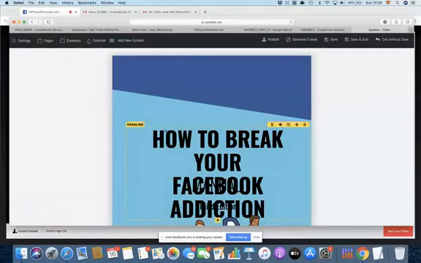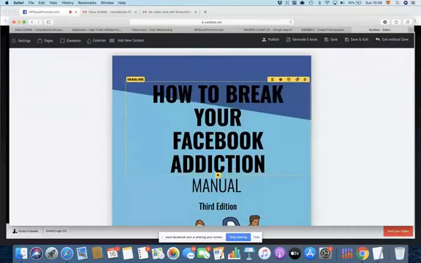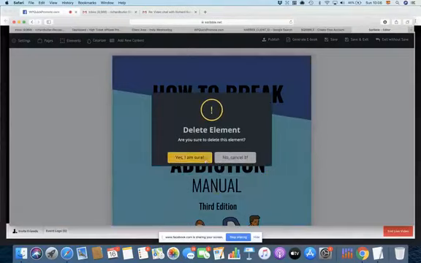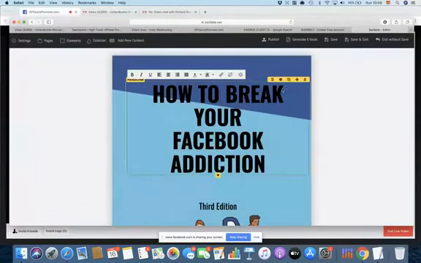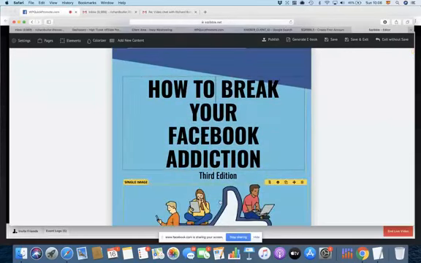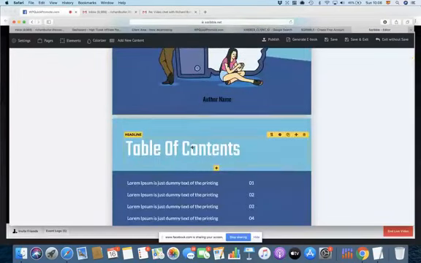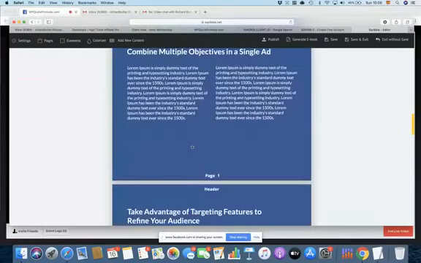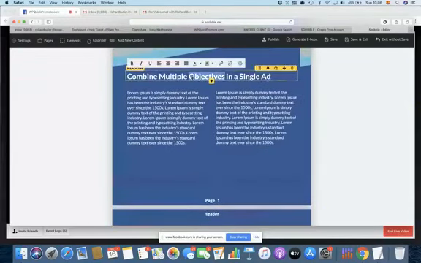Now, then what I can do is I can just move this up here. I can get rid of this, the manual, just like that. And I can then move this down. Now, I could also change this image if I wanted, and the table of contents I'll tell you about in a second. So I would go down here and change all these.